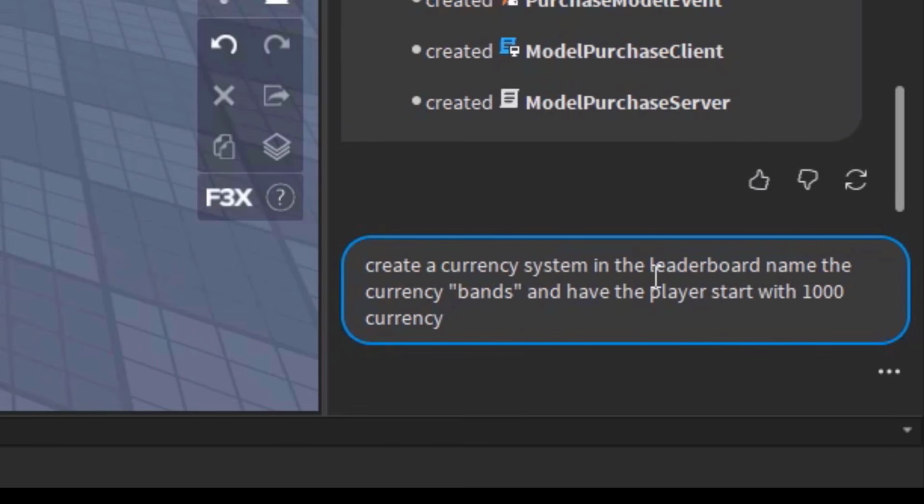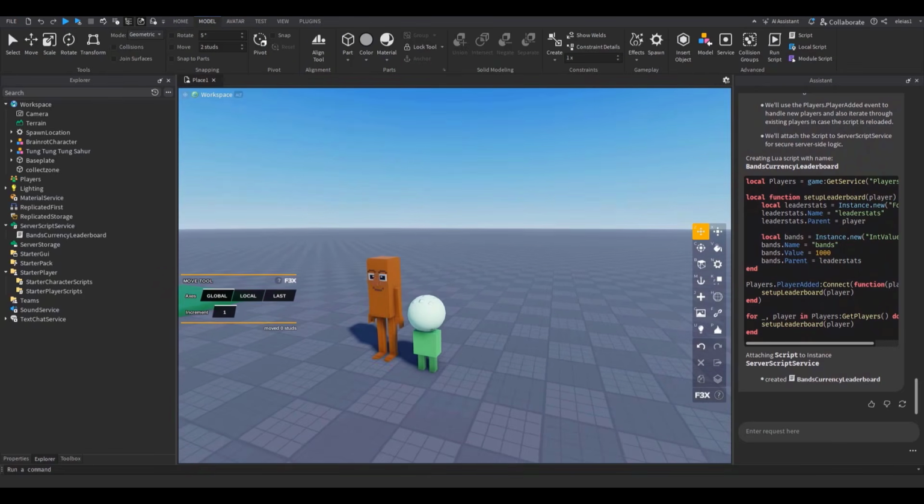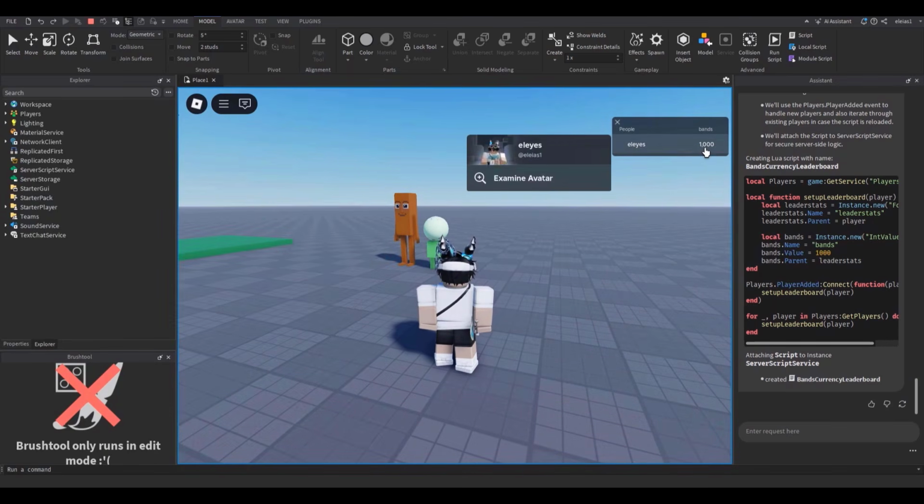Anyways, create a currency system in the leaderboard. Name currency bands and have player start with 1,000 currency. Let's do that. I know we can do this without a doubt. Okay, let it do its work. Accept all the code. Now let's test out the game and hopefully there's a leaderboard system with money. There it is. Bands. That's my money. Perfect.